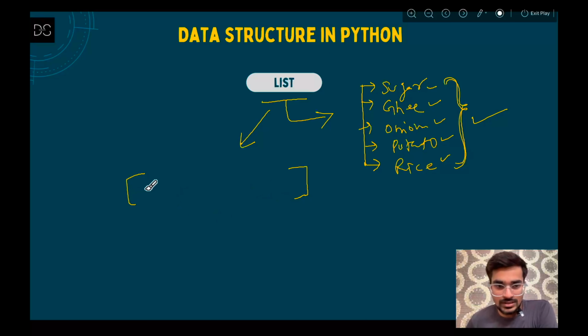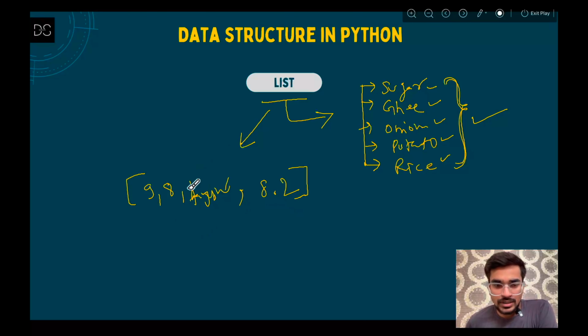And what are those things? It can be values of any data type that you have already seen. It can be an integer, let's say 9, 8, or it can be a string, let's say some random name Ayush, or it can be a float number also, like 8.2.